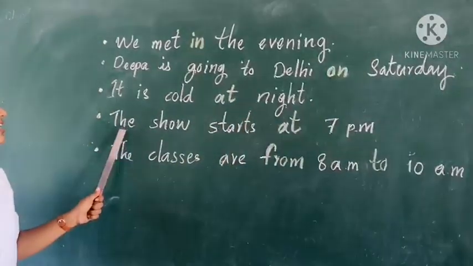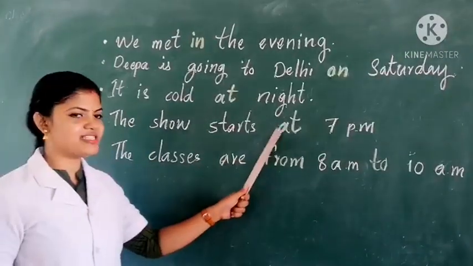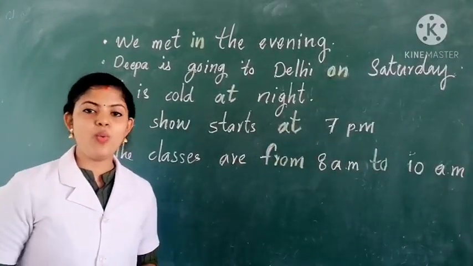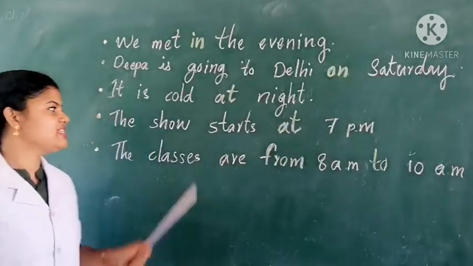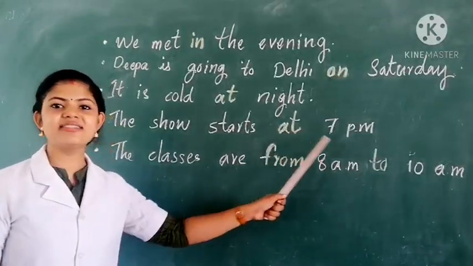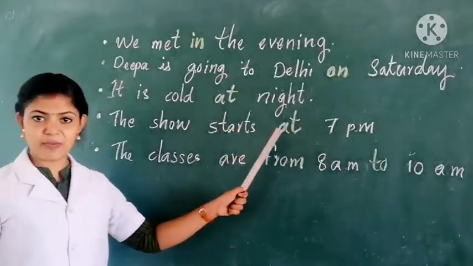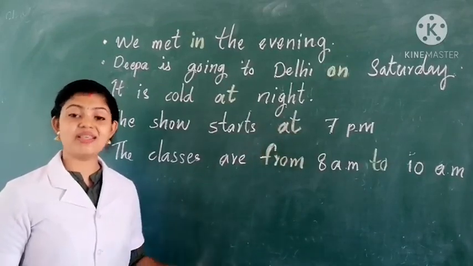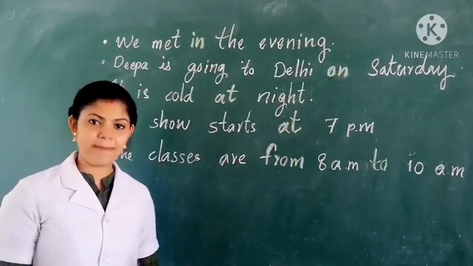Next sentence. The show starts at 7 p.m. When does the show start? Yes, the show starts at 7 p.m. The preposition at shows when the action happens.